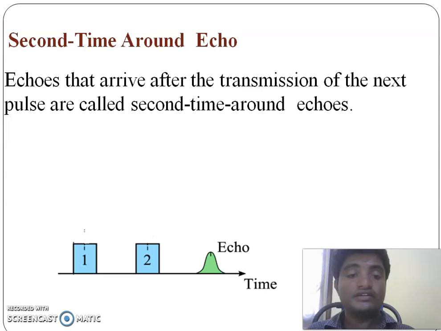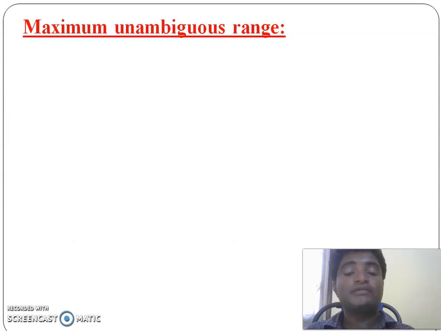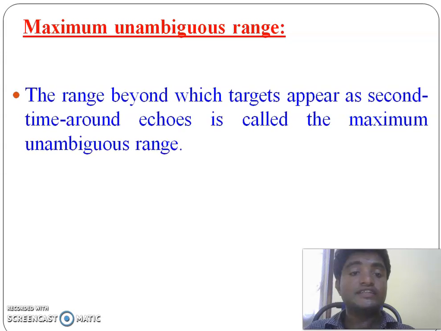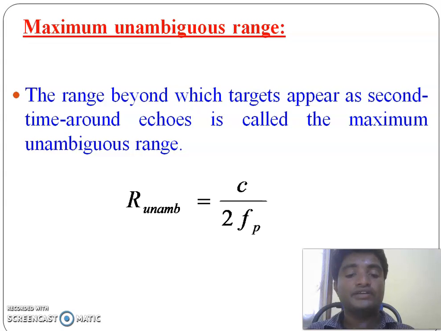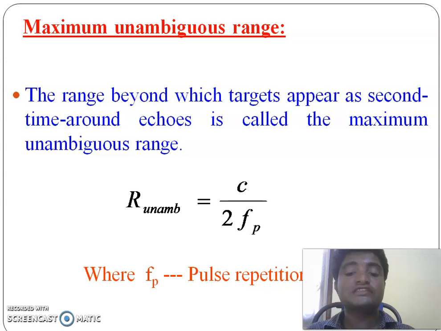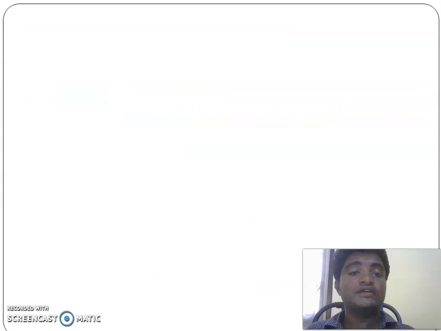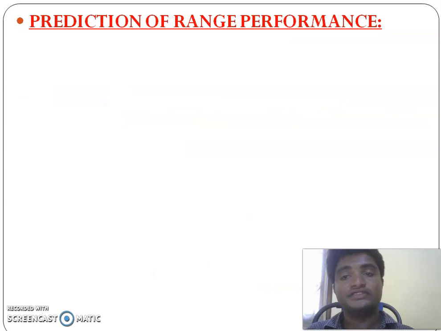And the next concept is maximum unambiguous range. It is the range beyond which the targets appear as second time around echoes, and it is given by R unambiguous equal to c by 2fp, where fp equals pulse repetition frequency.